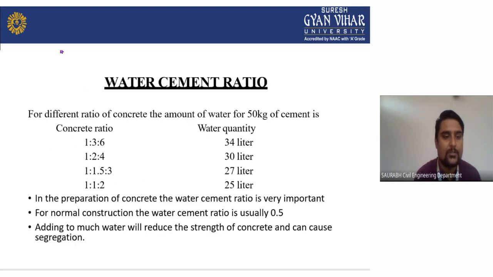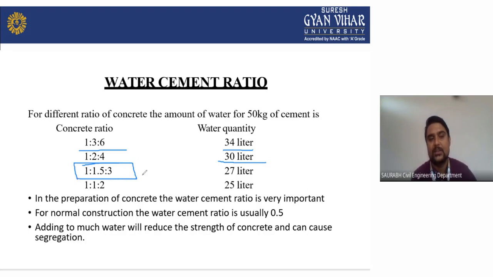Now comes the water cement ratio. What is the water cement ratio? For different ratios of concrete, the amount of water for 50 kg cement is as follows. Suppose your concrete ratio is 1:3:6, you have to take 34 liters of water. If it is 1:4, it will be 30 liters. And these are the grades of M25 concrete, as you can see here. Here we take 27 liters of water, and in 1:1:2 we take 25 liters of water.